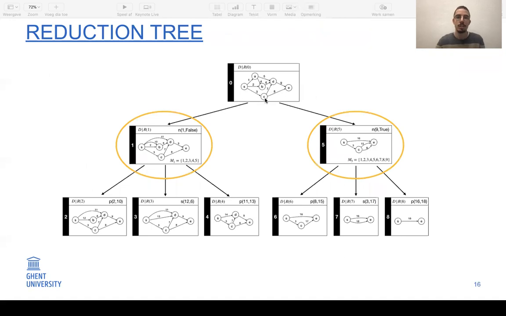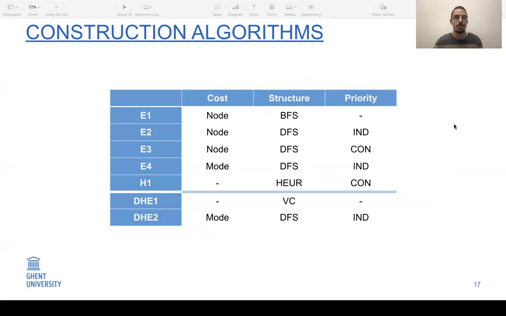So here's an example of how a reduction tree would work. We start from the initial graph or the initial problem. And first we will solve this branch of the tree. So a node reduction is applied and then some additional reduction operators. And once this is completely applied, we backtrack and then we go here where once again a node reduction is applied followed by some other operators. The most important part of this approach is that these 2 branches can be solved independently, which will improve the computational performance of the methods compared to the reduction plan approach.